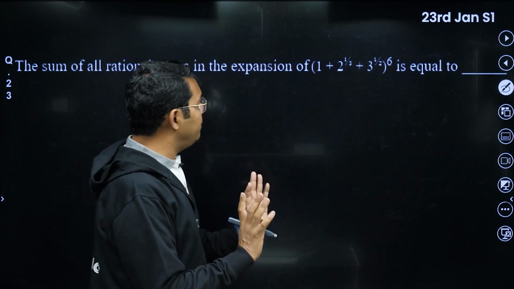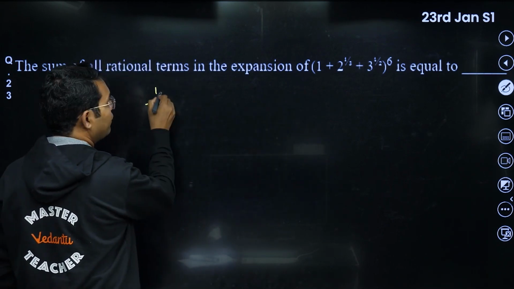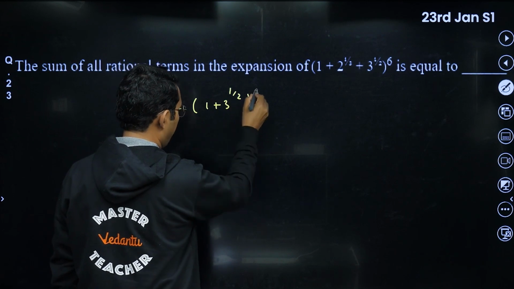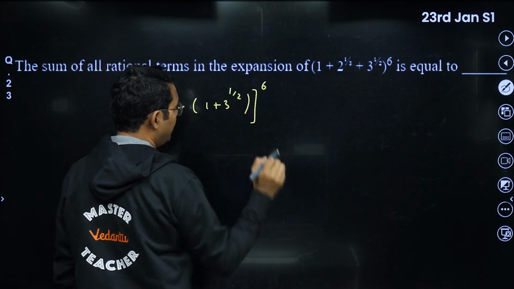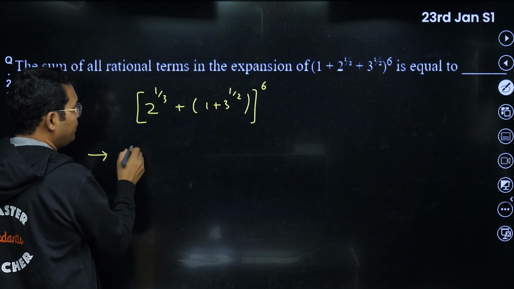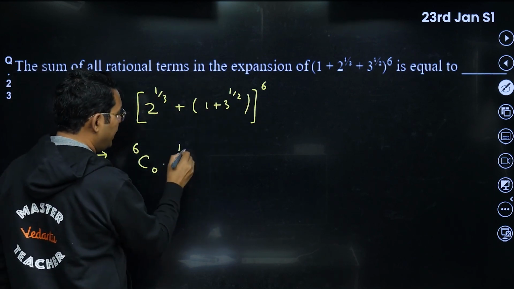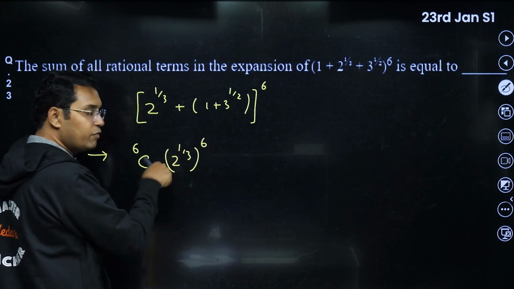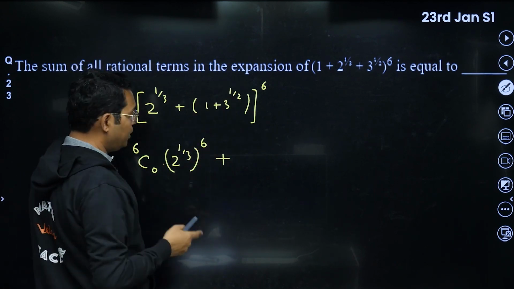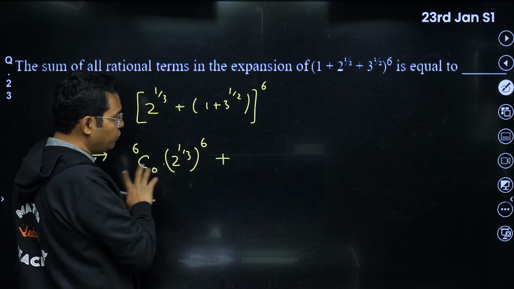But in my opinion, the best method for this would be to write 2 power 1 upon 3 separately and 1 plus 3 power 1 upon 2 separately. If you do it this way, I will write only rational terms. So the first term will be rational, because 6C0, and this 2 power 1 by 3 will be taking all the powers 6 here. So this will become rational. This will be having power 0, no need to write plus. Then if you write 6C1 term, it will be having power 5, but this will be an irrational term, so we need not write it.